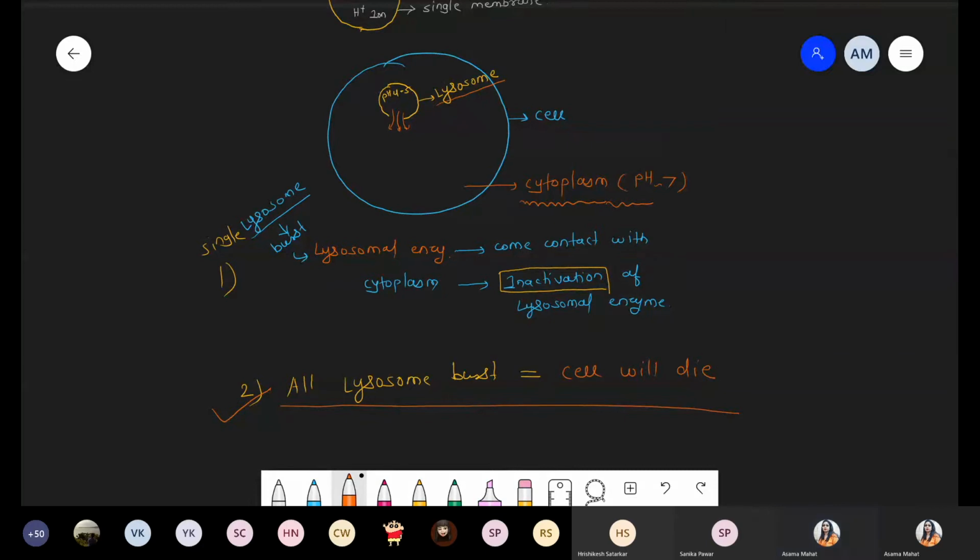In the upcoming part we will discuss that. There are some signals. Without a signal, the cell never decides that it wants to die. There is a specific type of signal. Once that signal is released, ultimately the cell takes the decision: yes, I want to die. Programmed cell death, a self decision. We will discuss this further ahead.